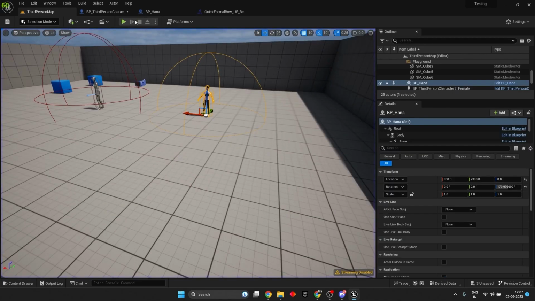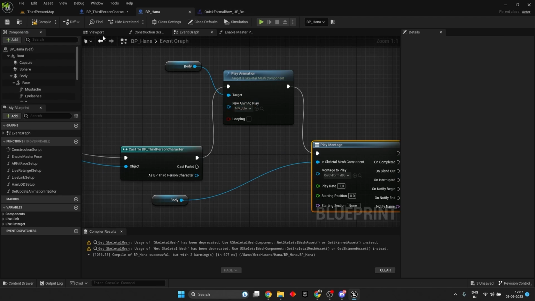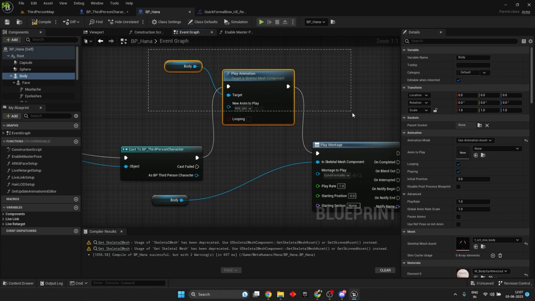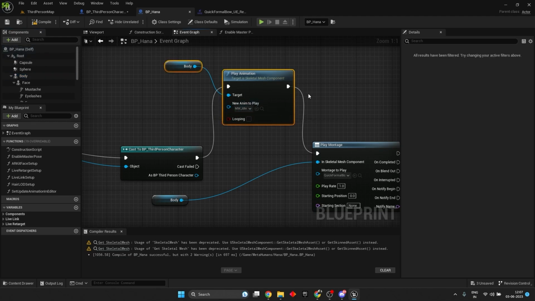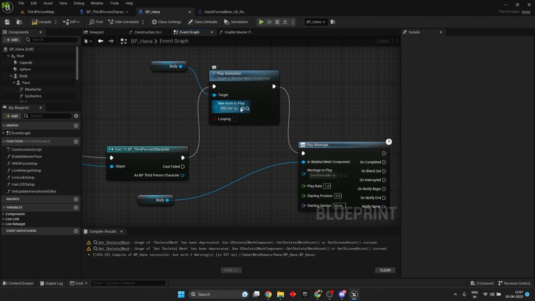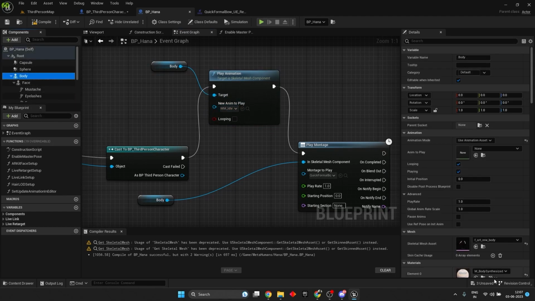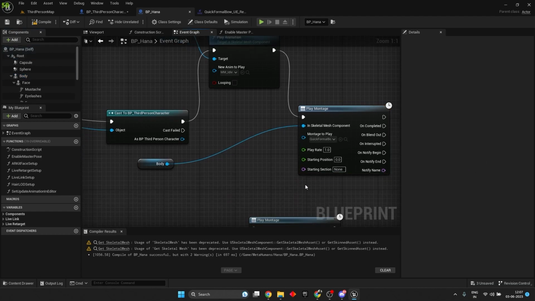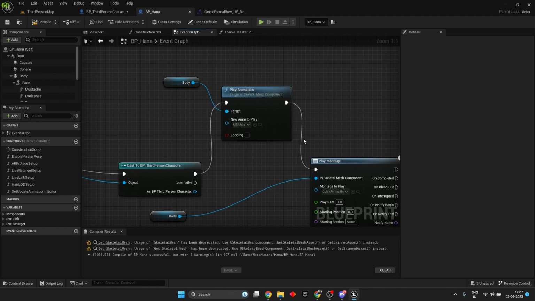It got switched to idle. I didn't assign anything here in the body, but I told it to switch to this, and then you play this. But it will not currently happen because it is not exiting from it. So the best way is to just set it over here, and then you play the montage for this use case.